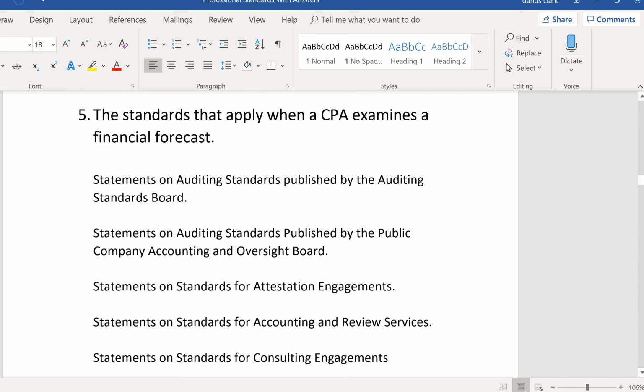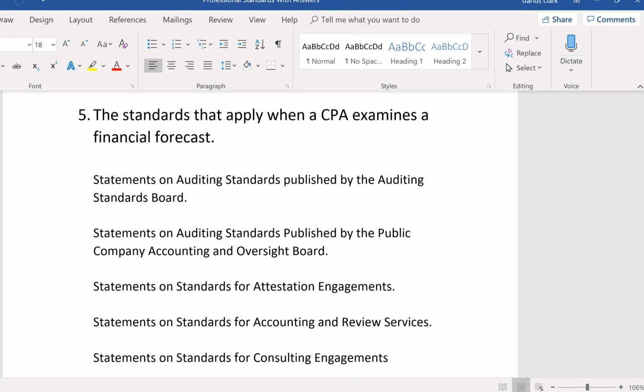Number 5, the standards that apply when a CPA examines a financial forecast. Well, when you see forecast or projection, you're talking about forward-looking financial statements, and usually attestation standards would apply. They certainly would apply to an examination because that's a high level of service. You're giving an opinion now on the financial forecast.